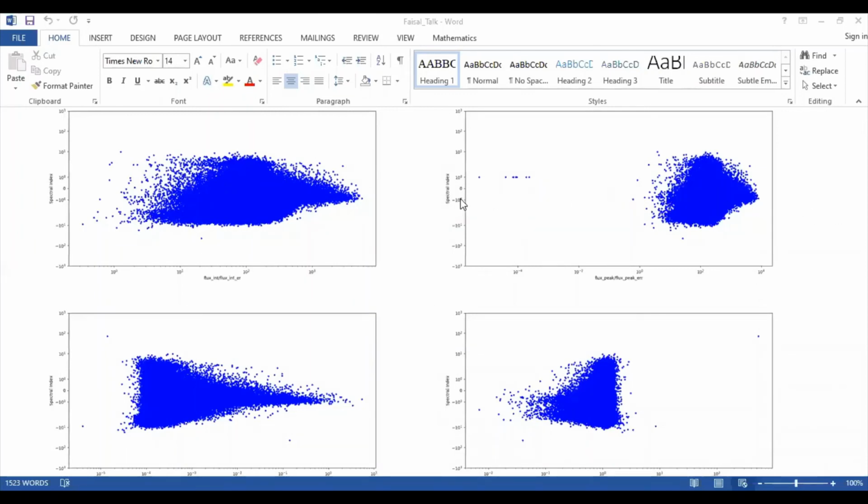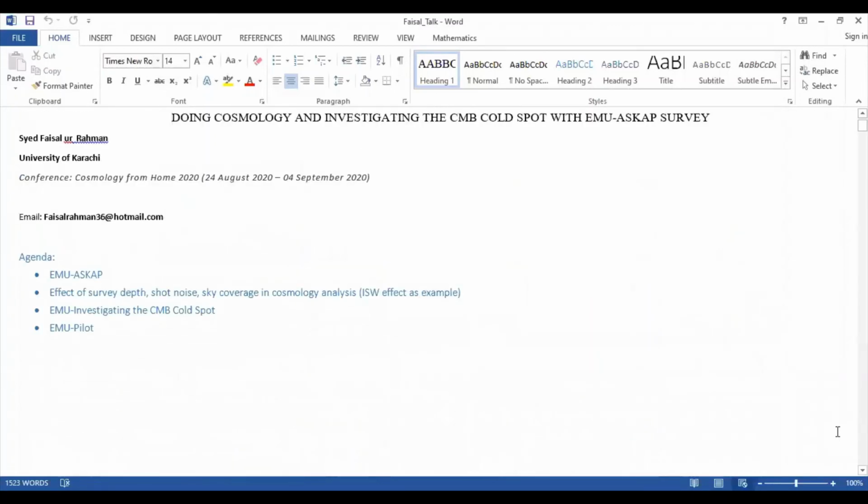And then we have some issues with spectral indices. We can see that some of the spectral indices are unusually high or low. They are mostly in a low SNR region, or relatively low SNR region. For high SNR, we don't have that much of a problem. So that might not have to do with the nature of the sources, but with the SNR or the resolution of the sources. I have plotted them against different scales, for example peak flux SNR and integrated flux SNR.